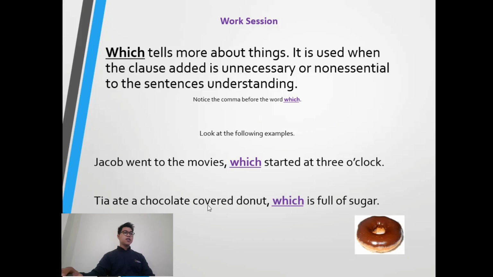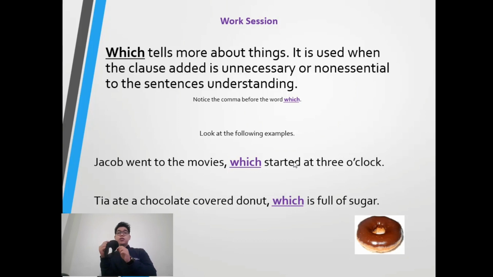Okay. Tia ate a chocolate covered donut, which is full of sugar. So which refers to the donut. The donut is full of sugar. So which describes a thing, not the subject. For example, I have the mouse, comma, which is black color.